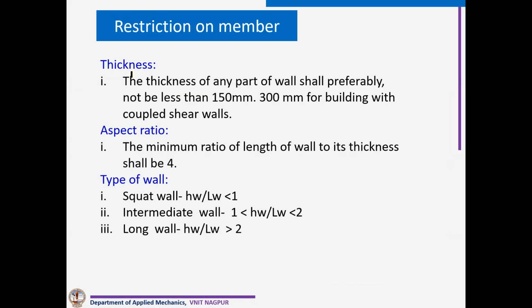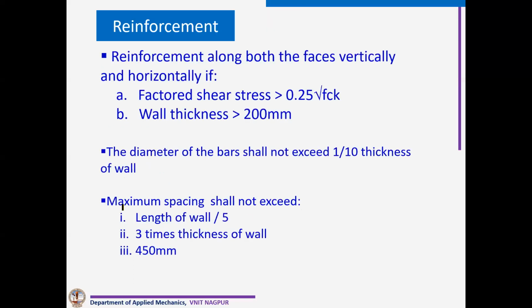Now the thickness, minimum thickness is around 150 mm. But if it is a coupled shear wall, the minimum thickness is 300 mm. Aspect ratio, minimum ratio of length of wall to its thickness shall be 4. And it gives 3 types of wall: squat type, intermediate type, and long wall. Squat type means where height by length ratio is less than 1. And height by length ratio more than 2 is a long wall, and the rest is intermediate.